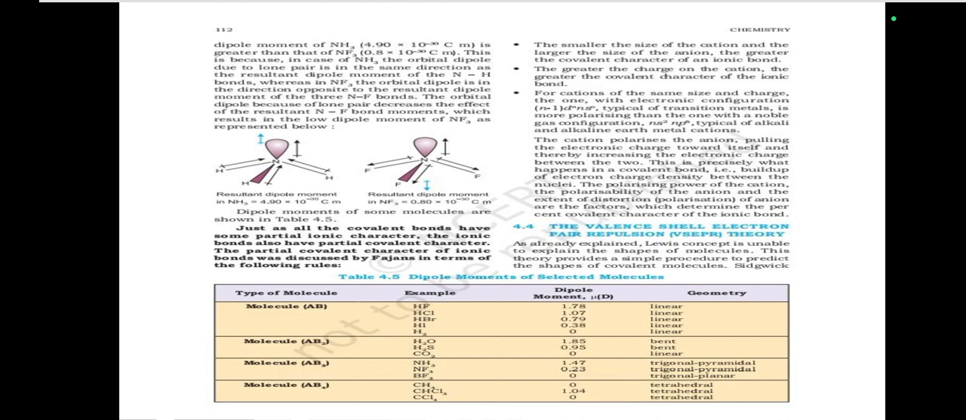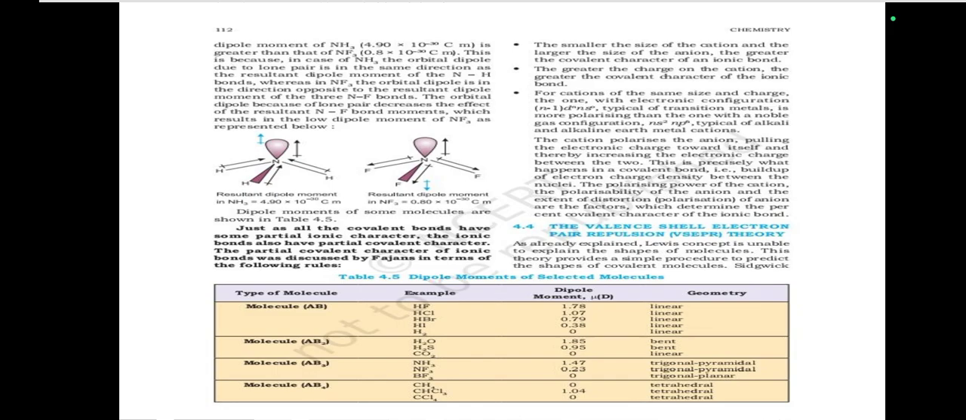This is because in case of NH3 the orbital dipole due to the lone pair is in the same direction as the resultant dipole moment of the NH bonds, whereas in NF3 the orbital dipole is in the direction opposite to the resultant dipole moment of the three NF bonds. The orbital dipole, because of the lone pair, decreases the effect of the resultant NF bond moments, which results in the low dipole moment of NF3, as represented below. The dipole moments of some molecules are shown in table 4.5.